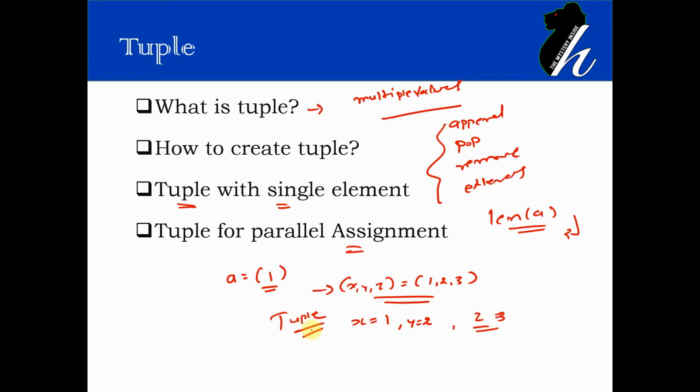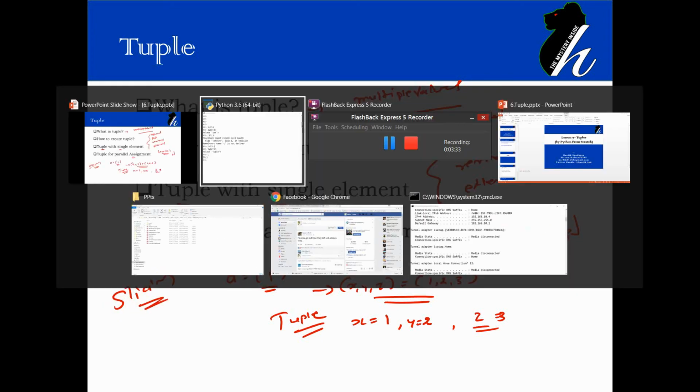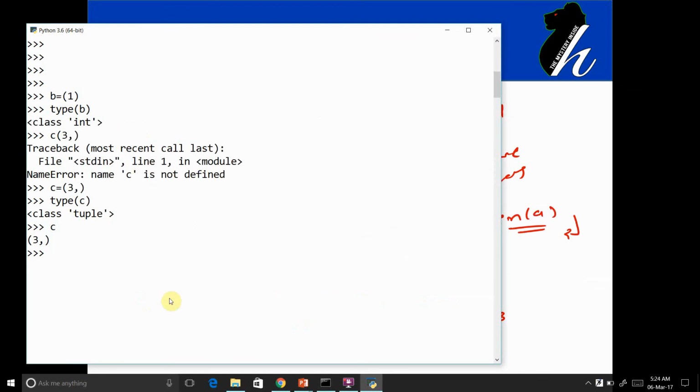In Python, parallel assignment works using tuple only. All other methods and functions are the same as list. Even slicing works: you can access elements using slicing. For this particular tuple, slicing works like list, with a start element and an ending element, and it explores the elements within the tuple.